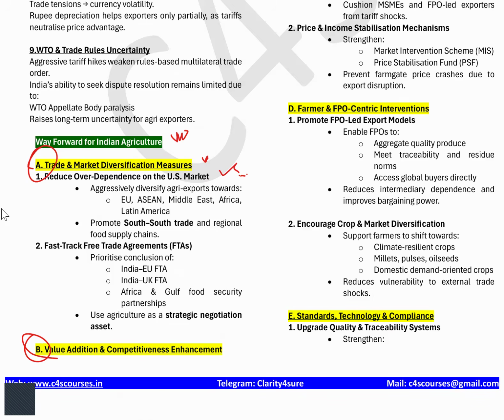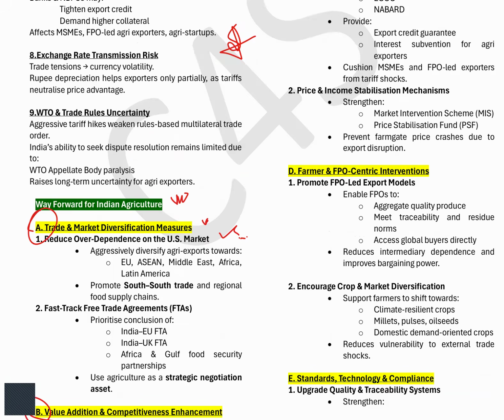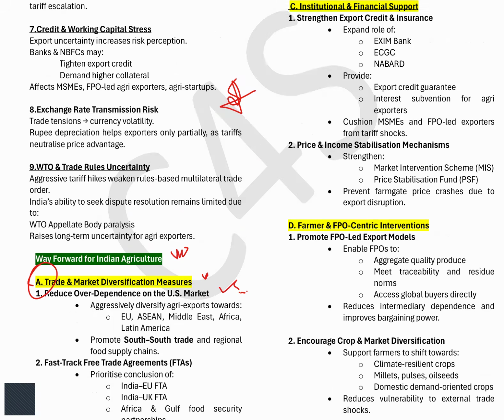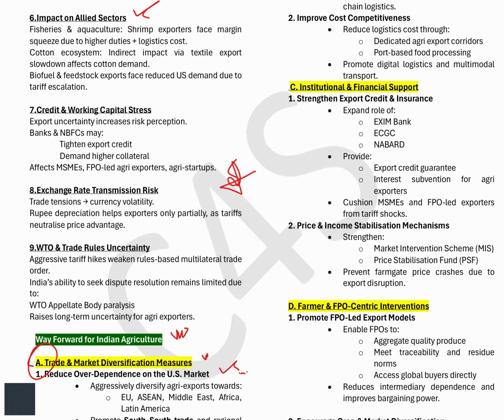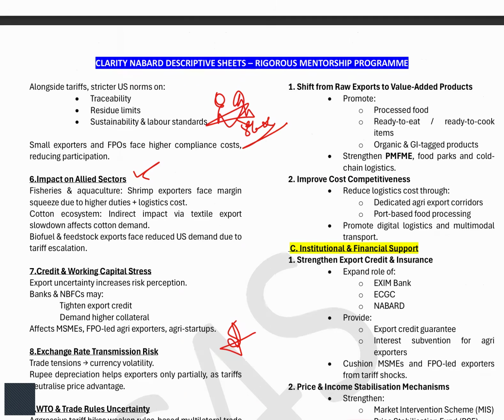The point number two is value addition and competitiveness enhancement, right? We should do this so that we can compete in this regime of Trump tariffs. So what we can do is shift from raw export to value added export. We can do this so that at least if there is tariff, we will be getting higher prices for the processed products. Improve competitiveness with better logistics, better developing certain agri export corridors, etc.